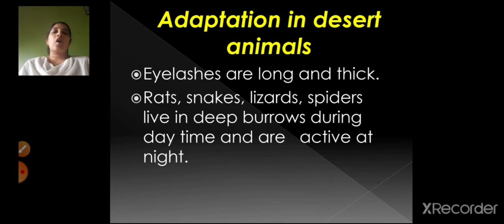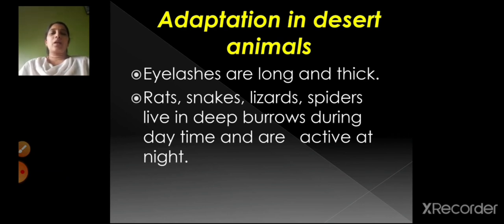And then we saw about the adaptation in desert animals. Desert animals means the camel is found in the desert. Now you can also see other animals like the rat, snake, and lizard. During the daytime they do not do any work, they stay in the burrows, and only at night they come out and do their activities, right?